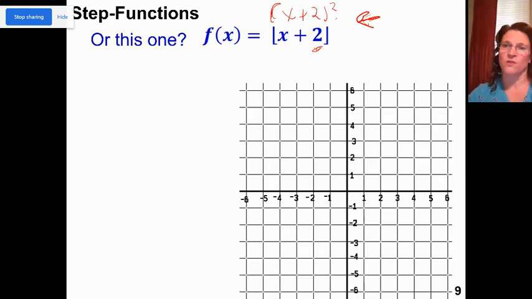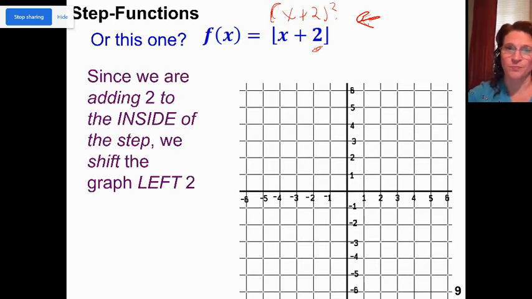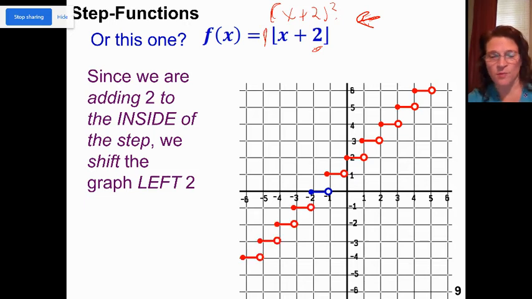The pieces are all doing the same kind of thing. So it's on the inside of the step function, so I'm going to graph left 2. So instead of starting at 0, 0, I'm going to start at negative 2, 0. But my slope is still 1. So I'm going to go up 1 and over 1. I just figured I'd take less time this time. So that's the floor of x plus 2.